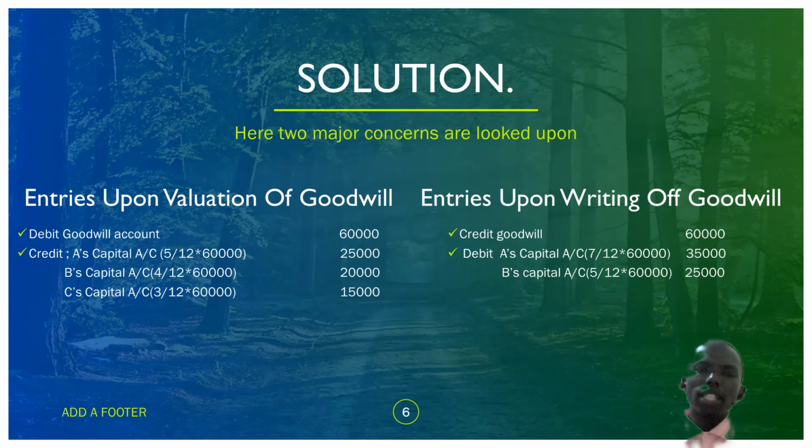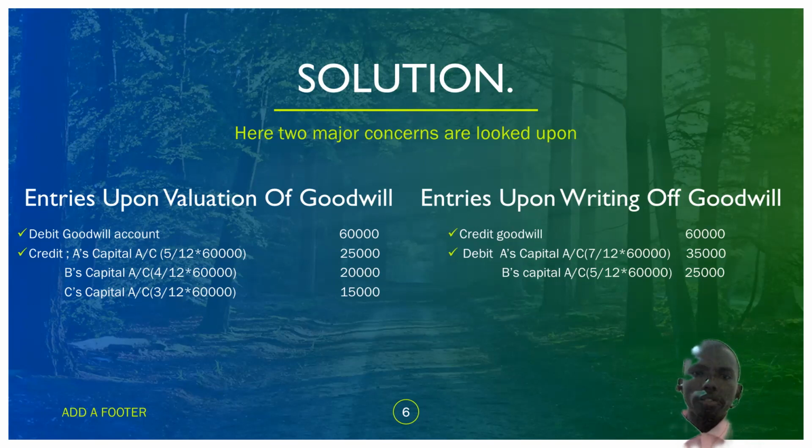You realize A's capital account receives 5 out of 12 times 60,000, which translates to 25,000. B's capital account receives 4 out of 12 times 60,000, which translates to 20,000. C's capital account, C will have a share of 3 out of 12 times 60,000, that is 15,000.